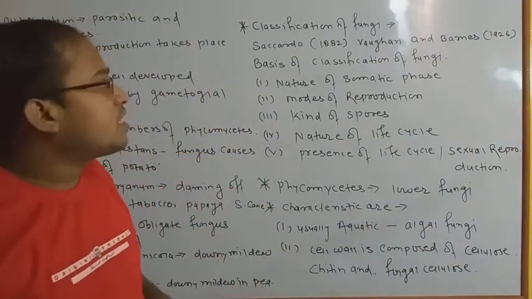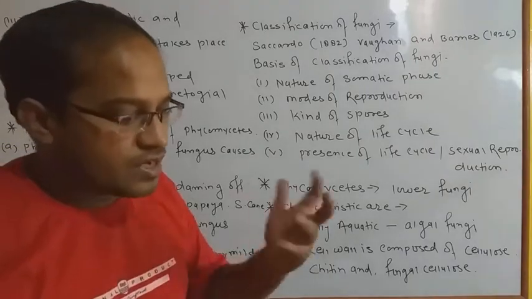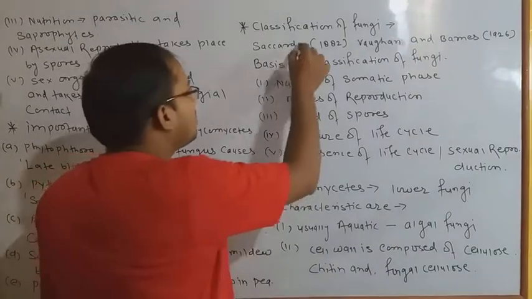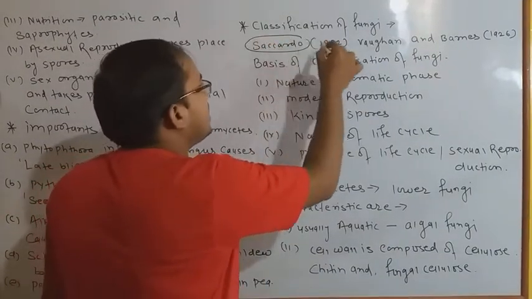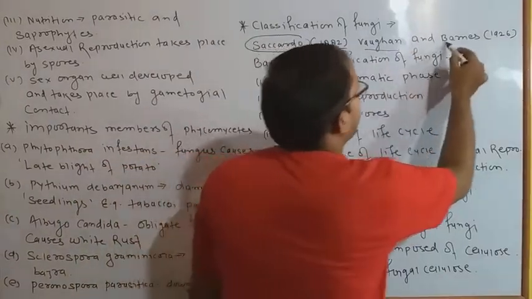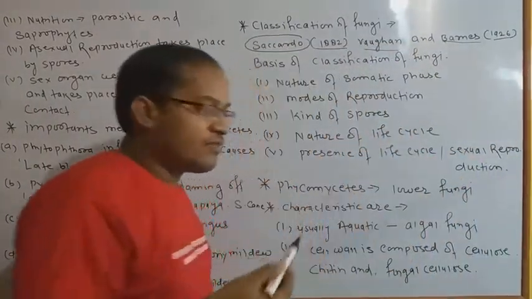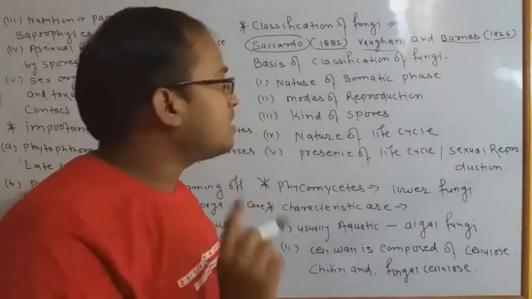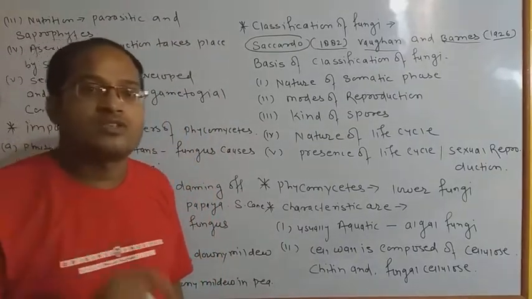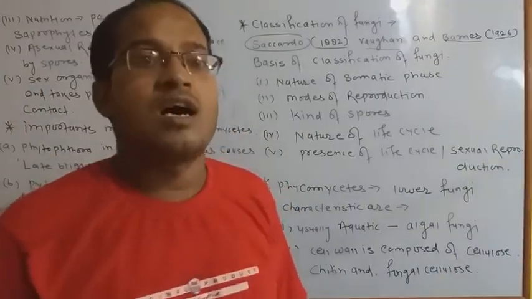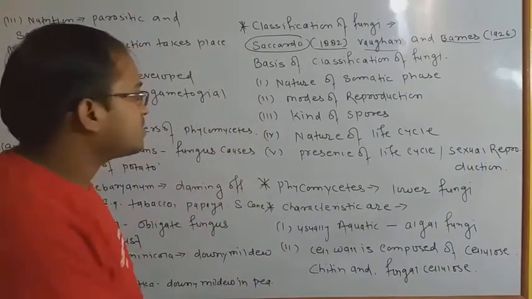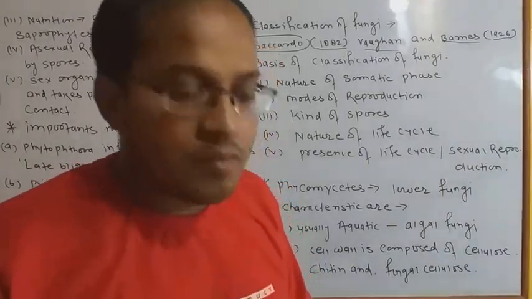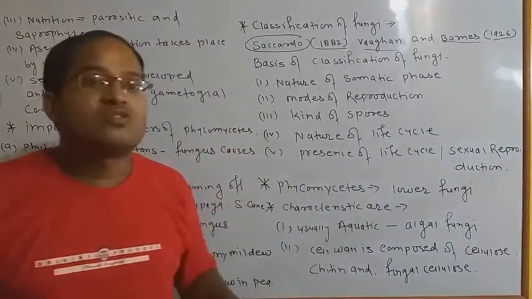Different mycologists have given different opinions about the fungi, but the most well-known scientists are Sarkodo in 1882 and Wagon and Burns in 1926, who gave opinions related to some more scientists, and their opinions are generally the most suitable for the classification of fungi. Fungi are divided on the basis of six principles, but here I have mentioned only five, because two of the principles generally match with the same one.